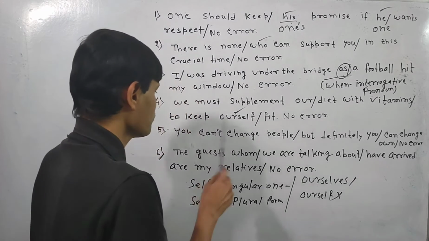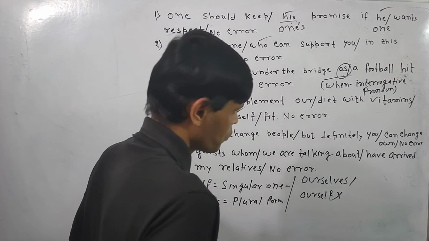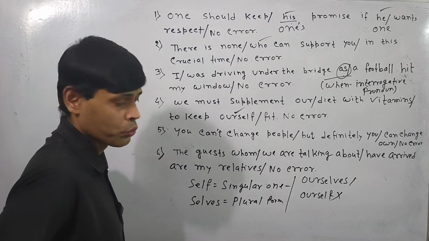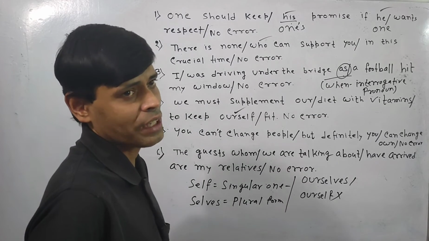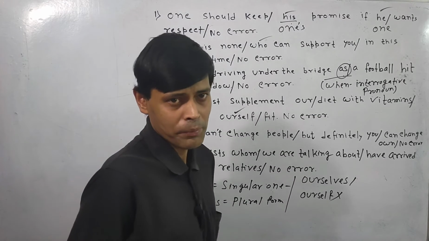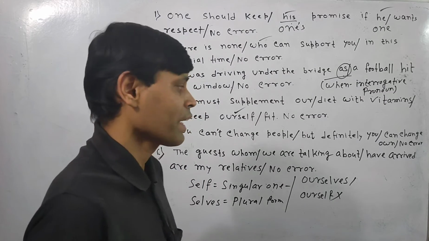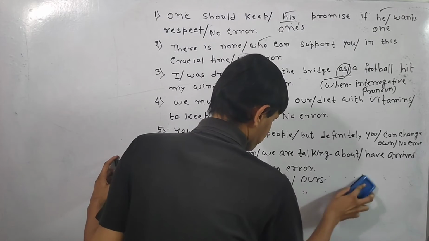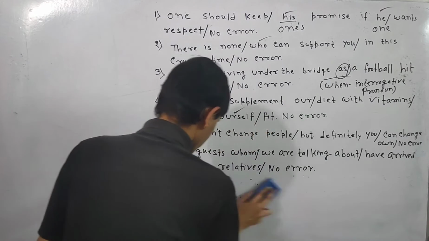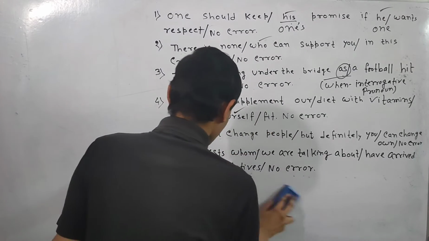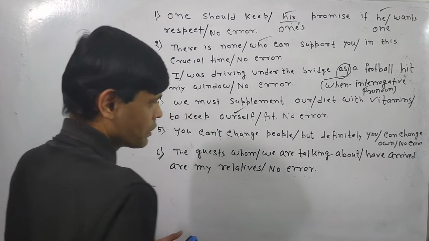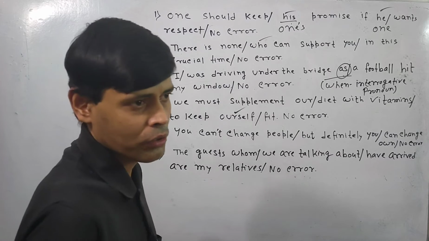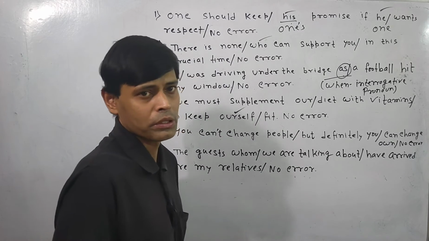But here there is no mistake in the application of you. But still there is a mistake in the application of own. Own may function as adjective or something like that. But still own cannot be used here. Own functions as adjective in some cases. My own house is called an adjectival pronoun. My own job, something like that.